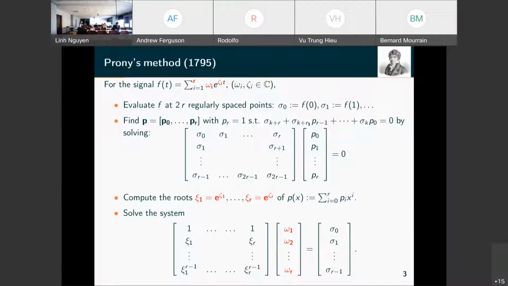This gives the coefficients of a polynomial p: p0, p1, pr. In fact, these pi are the coefficients of a recurrence relation which occurs on the terms here, and you compute the roots. And from the roots, you take the log of the roots, and you get the frequencies, and then you solve for the coefficients by solving this linear system.